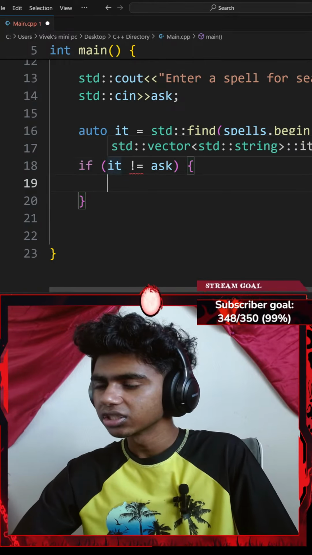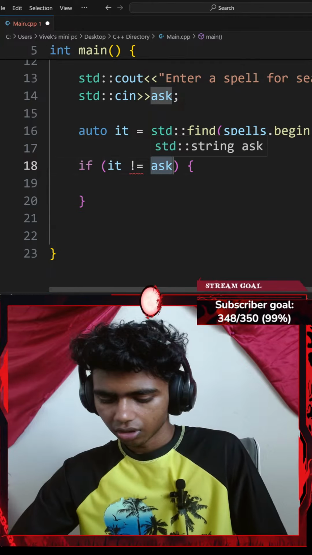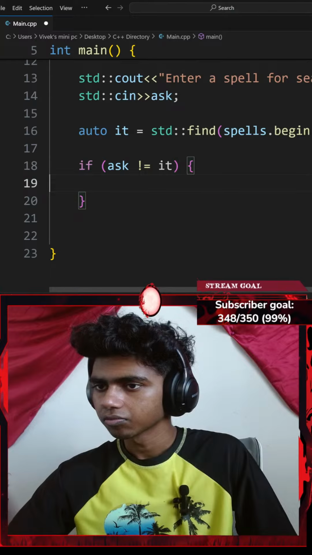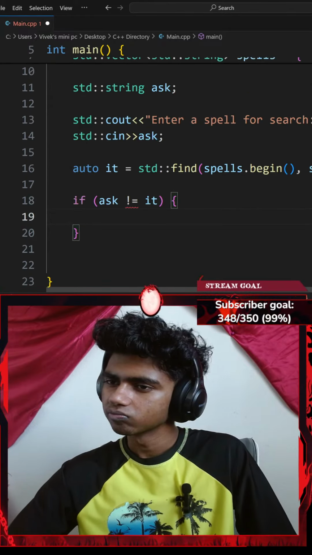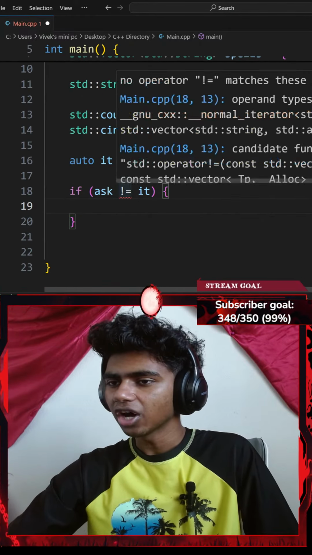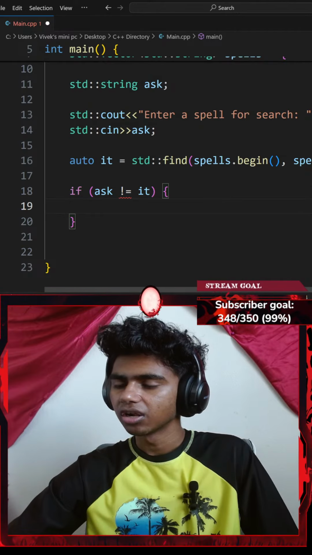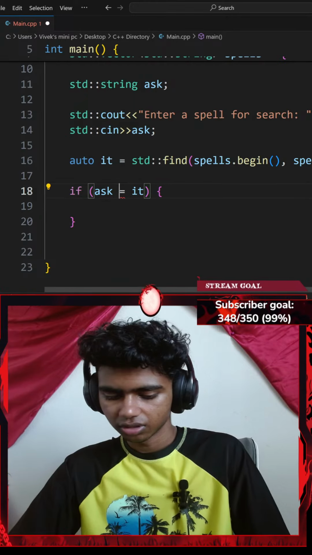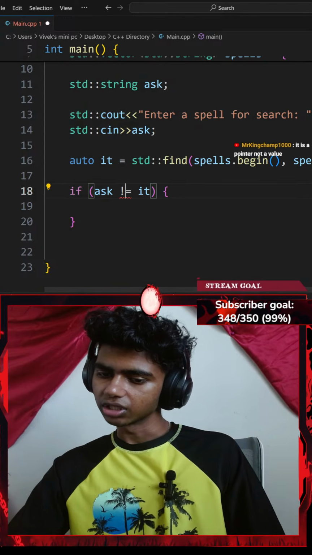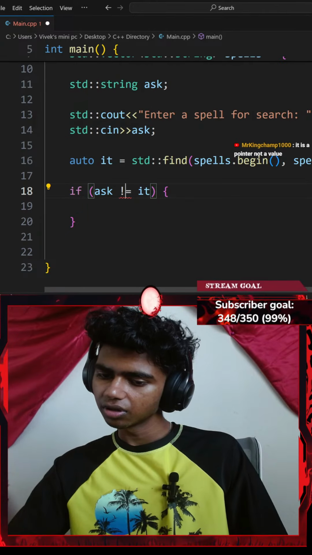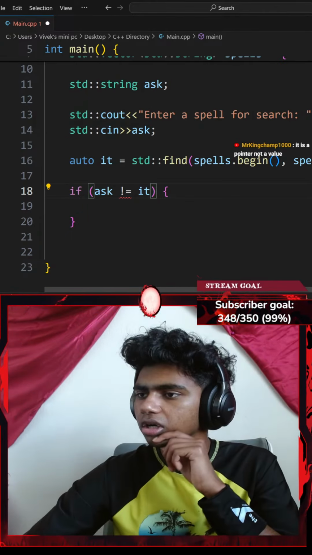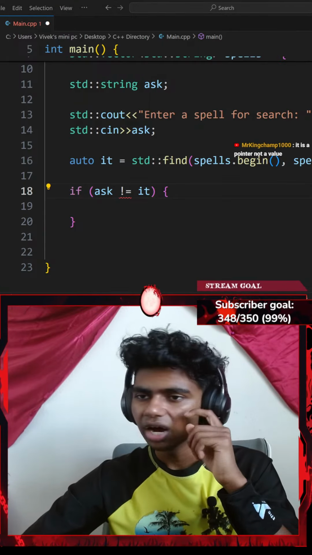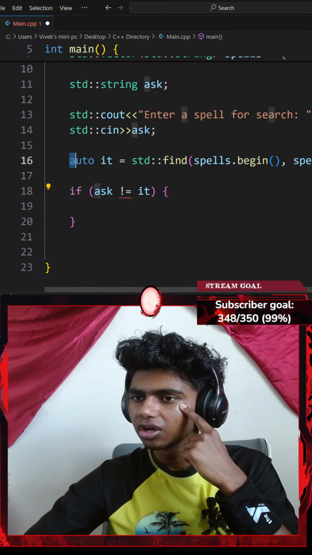Okay, can I do this? Not equal to? Or should it be if my ask variable is not equal to my it? I thought I could have used not it. Okay, what if I go with equals equals? That doesn't work either. Huh, I honestly thought I could use it. It's a pointer, not a value. Okay, it's a pointer, not a value. In that case, how would I add it in the if statement? Auto it.